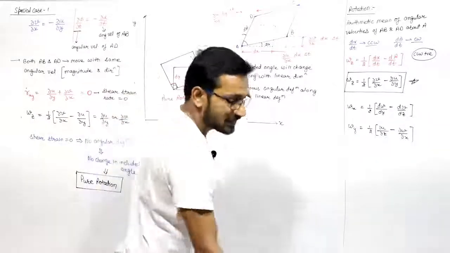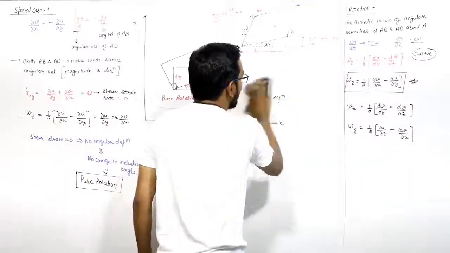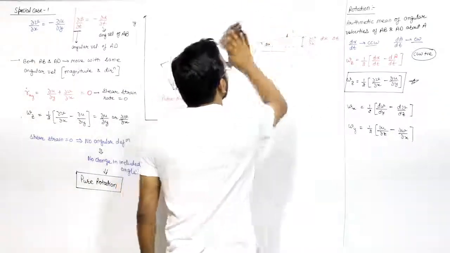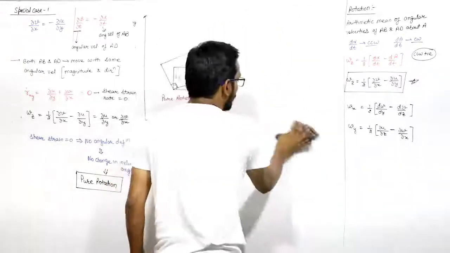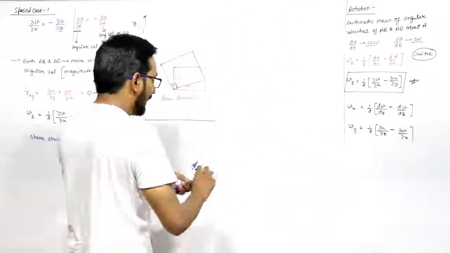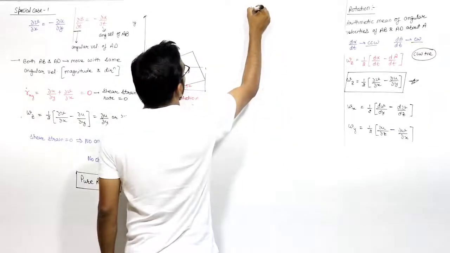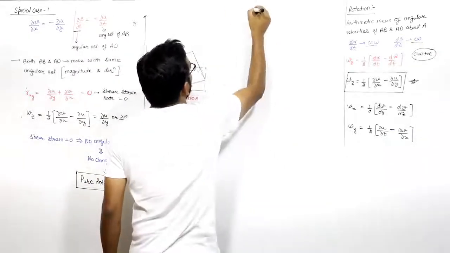Now let us discuss the second special case. In the second special case, the magnitudes of angular velocities are the same, not the direction.